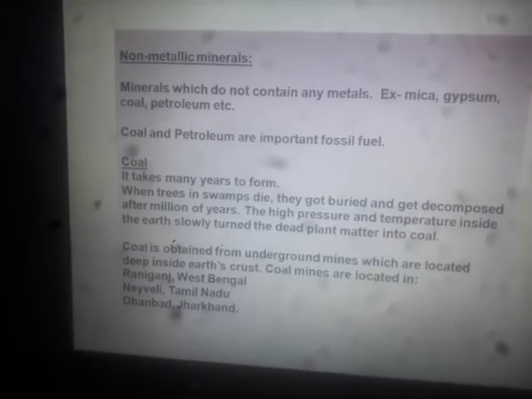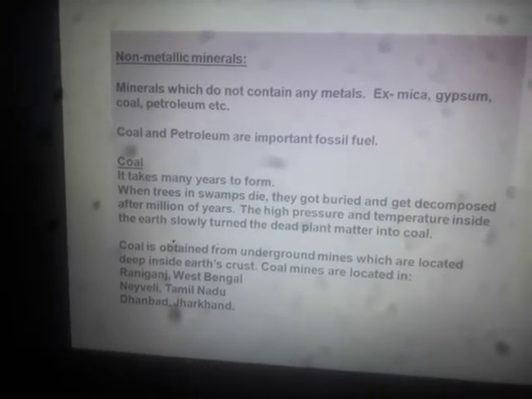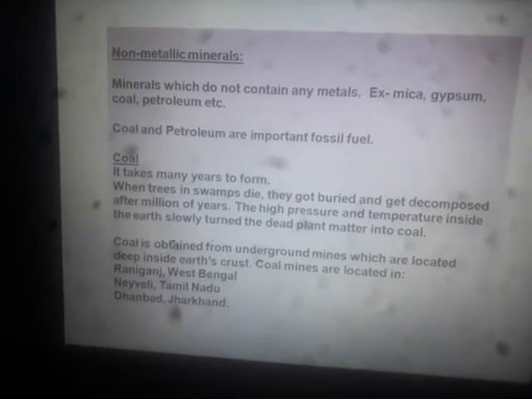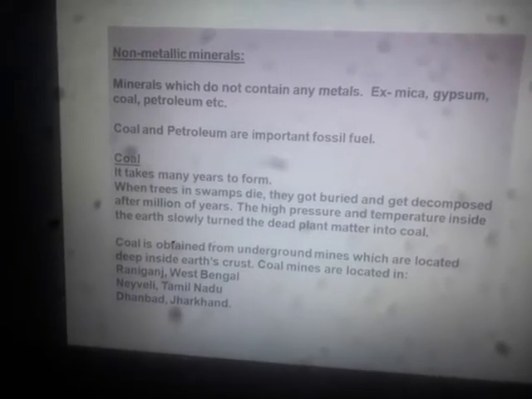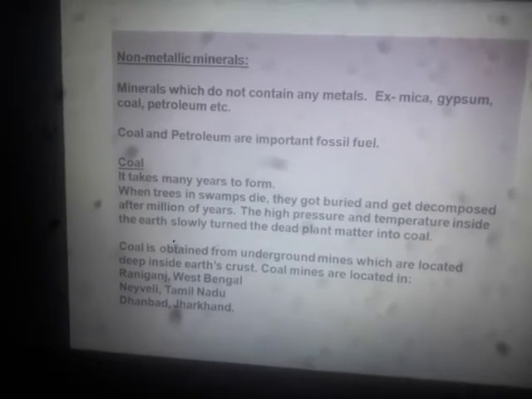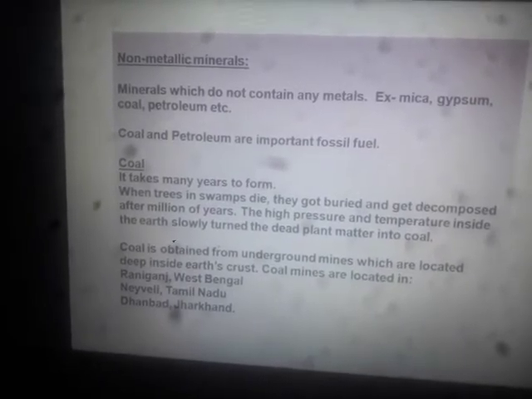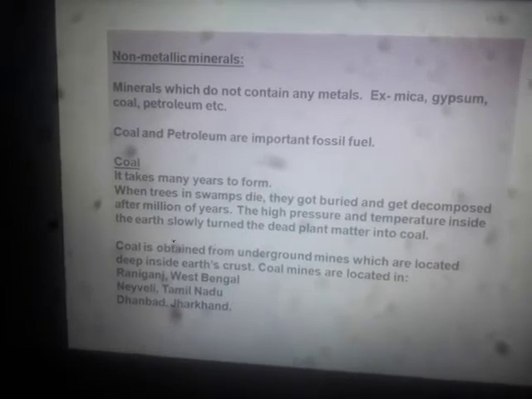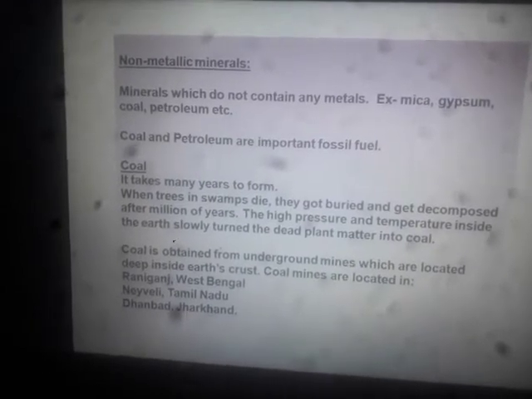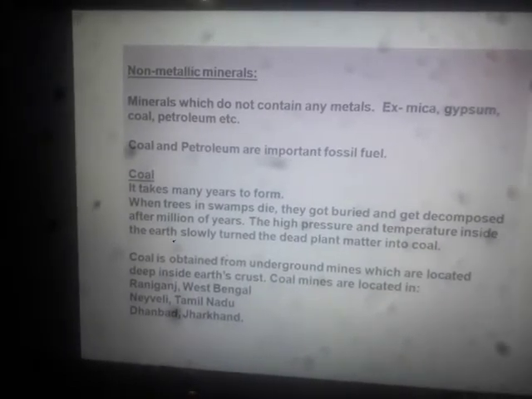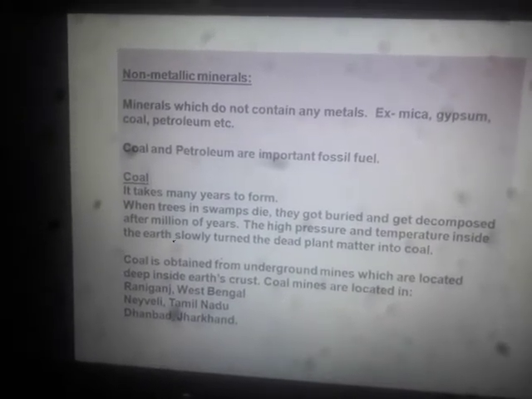Now how is this coal formed, as I have already told you, and here also it is written, when trees in the swamps die, they get buried inside the earth, and as a result they get decomposed after millions of years.